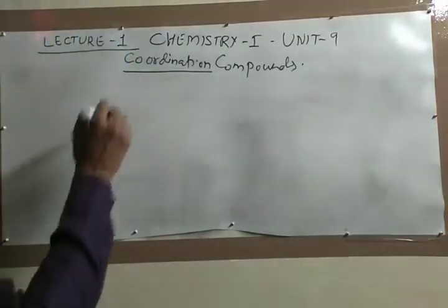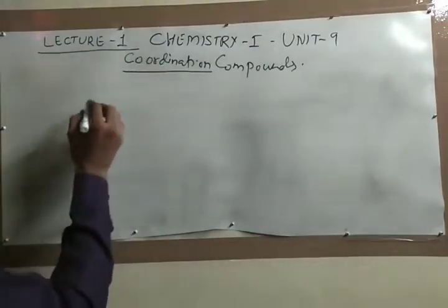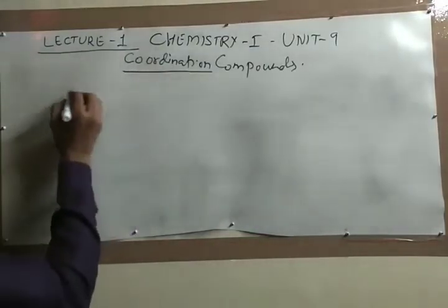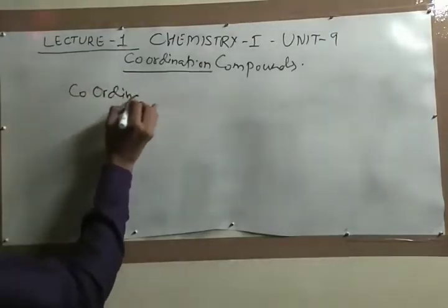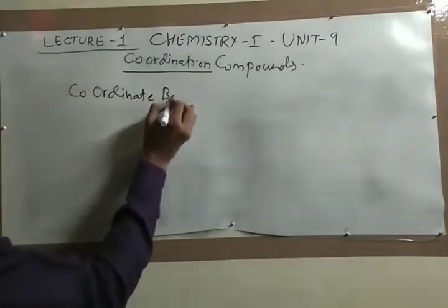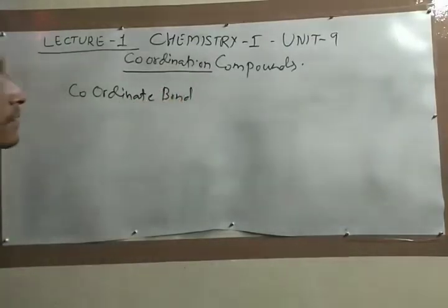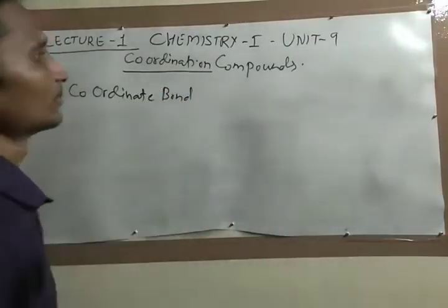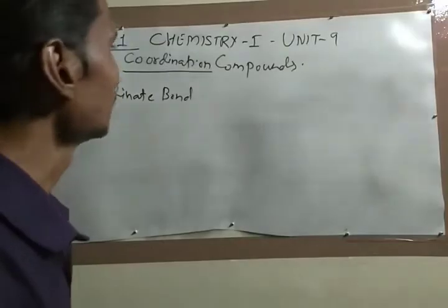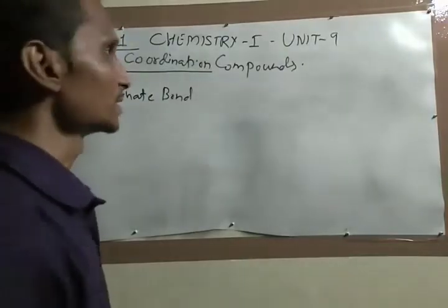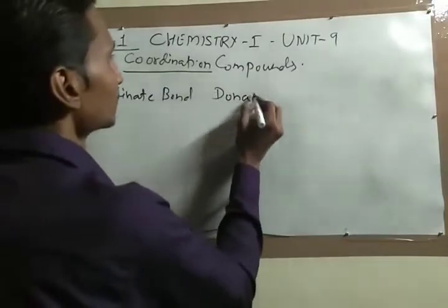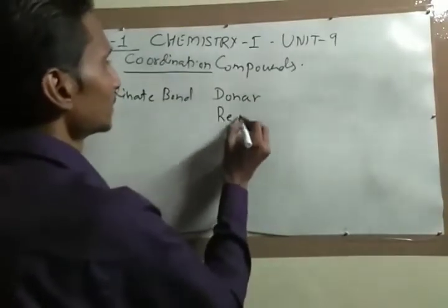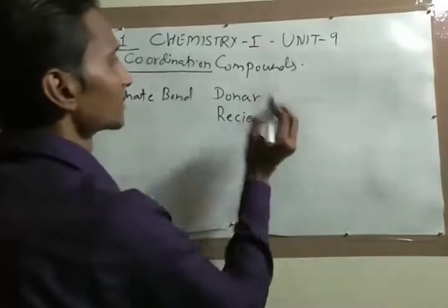Then again there is a special thing, it is the coordinate bond. Such type of bonding is present in those species where one is donor and one is receiver.